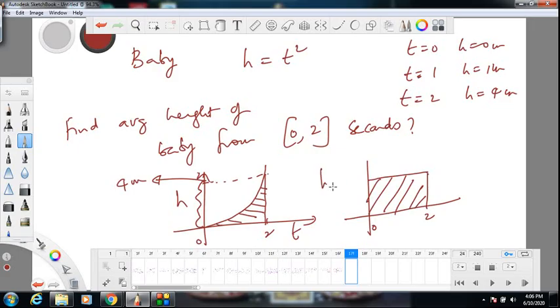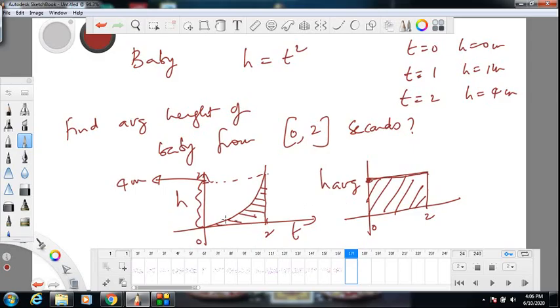So average value of height is that value of height which is fixed, which is not changing. Suppose the baby had the same height for 2 seconds. If the area of height versus time for this constant graph and this variable graph are equal, then that constant value of height is called average. That means I have to equate areas here and here.